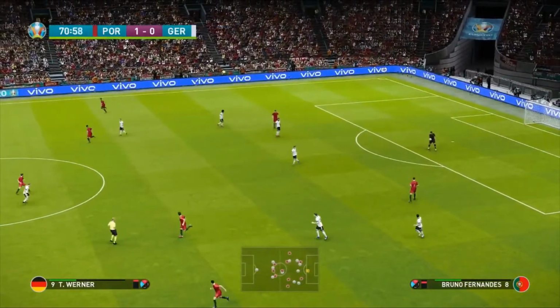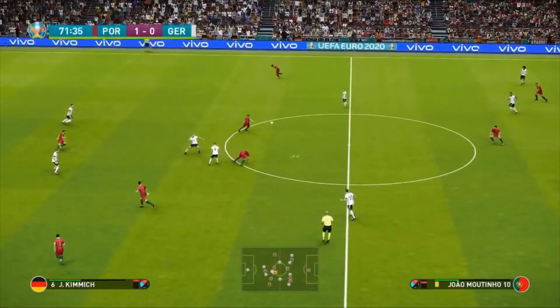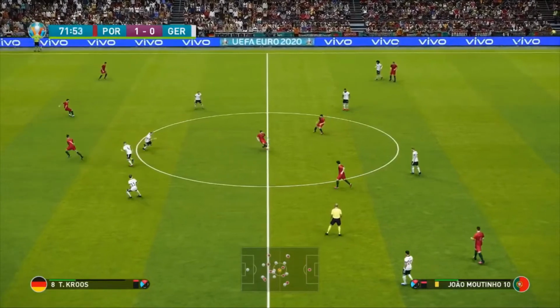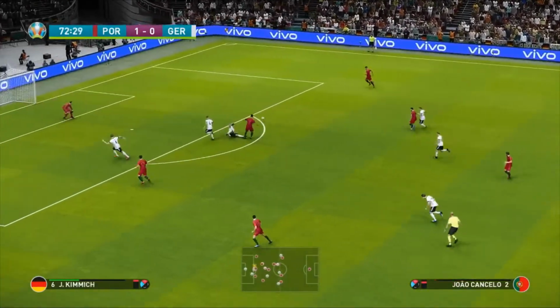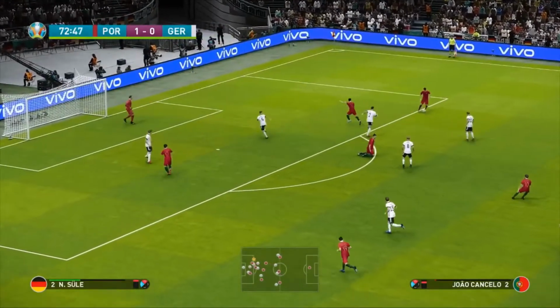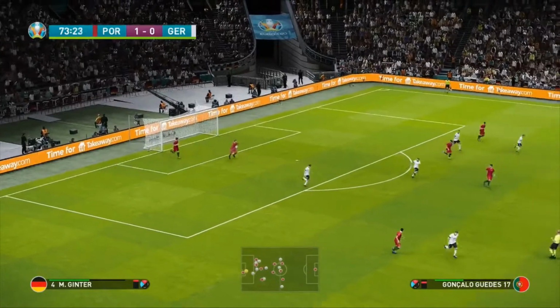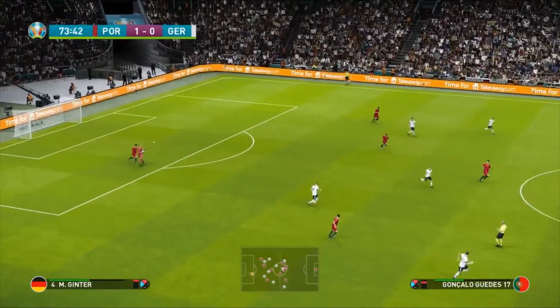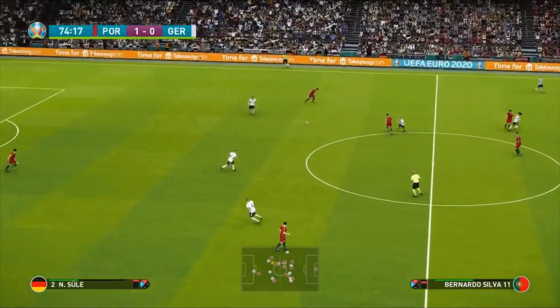And well, Rui Patricio is going to hold on to this, take his time. No rush to hit this ball. Lofts it in for Ronaldo, who can't get there, but Moutinho can. Here is Bernardo Silva. Now it's in for Ronaldo, who passes it in for Cancelo. This will be his last moment on the field. Dinks in a ball. And well, I don't know whether that was a cross or a shot, but either way, Neuer comfortably catches it. And with 17 minutes of this game left to go, there's a lot of pressure on the line right now for Germany.